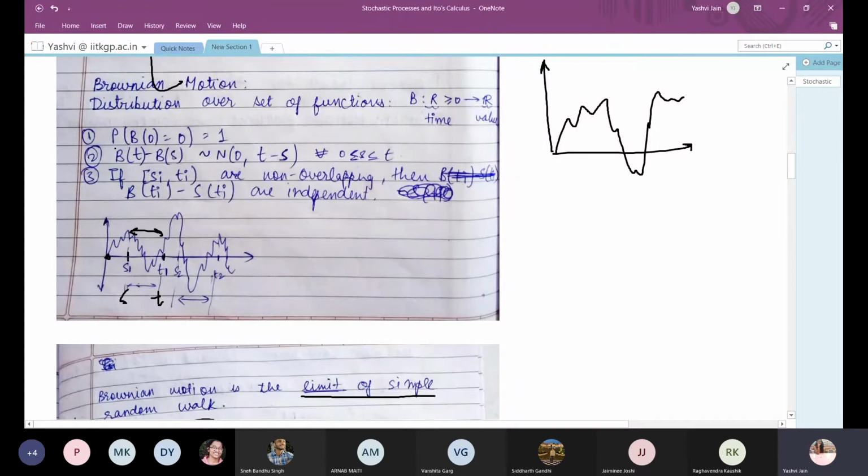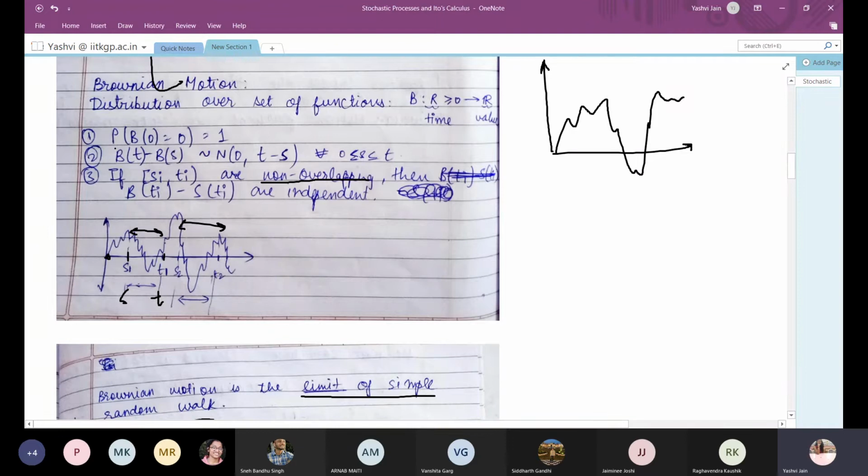Now, if I take any two different intervals s1 to t1 and s2 to t2, then we can say that these are non-overlapping. If the intervals are non-overlapping, then the Brownian motion in this part will be independent of the Brownian motion in this region. We can see this by supposing we toss a coin 100 times and we record all the values which are coming. Even if we know the value of the coin toss from 0 to 100, we cannot predict the value from 101 to 200.